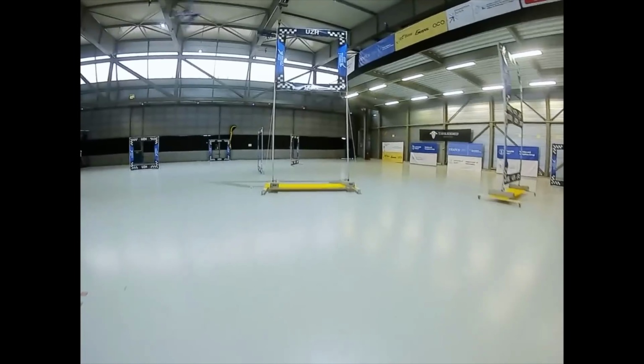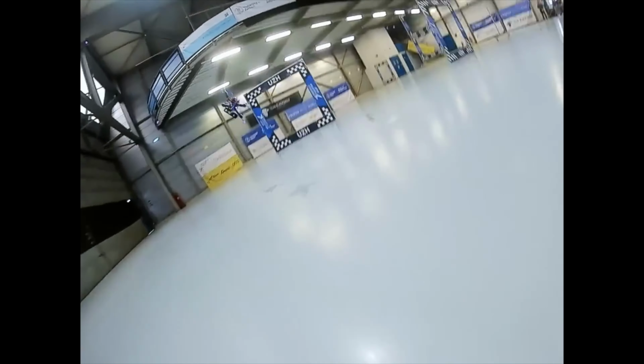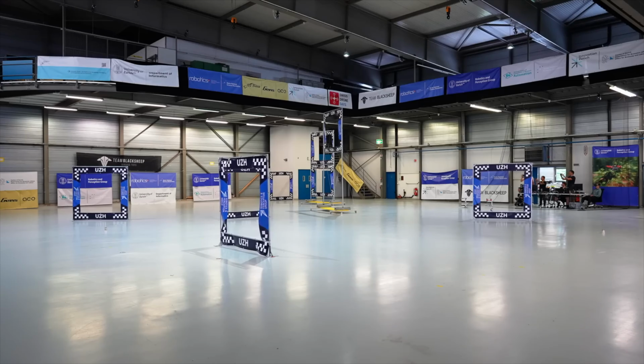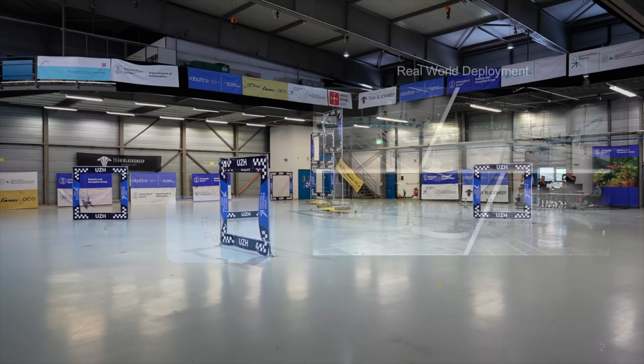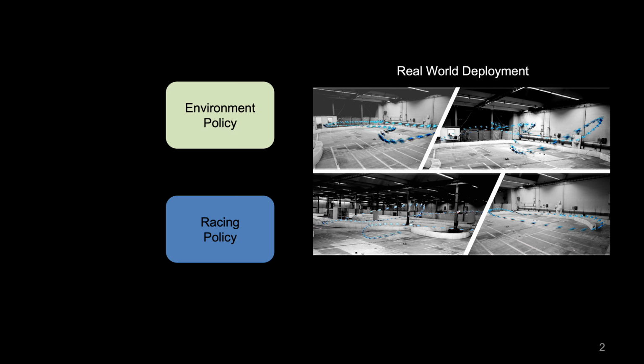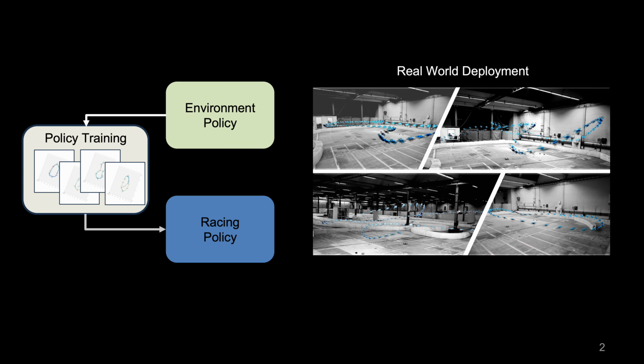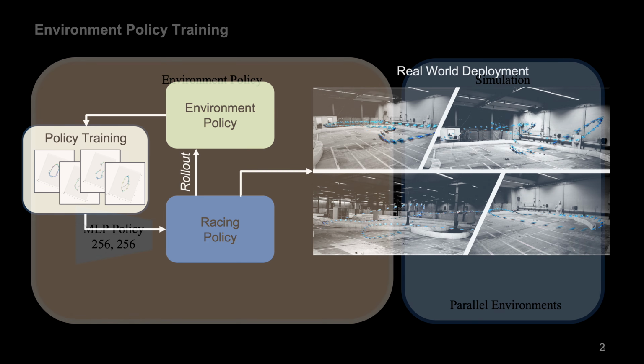Reinforcement learning in drone racing has outperformed human champions on known racing tracks. However, these agents fail on unseen track configurations. We proposed an adaptive environment shaping framework by leveraging a secondary RL policy to design environments that strike a balance between being challenging and achievable, allowing the agent to adapt and improve progressively.